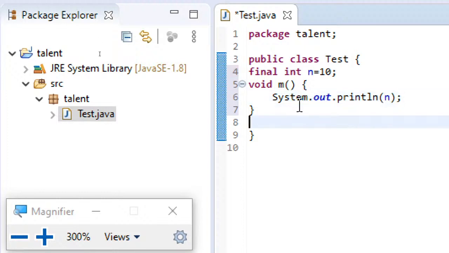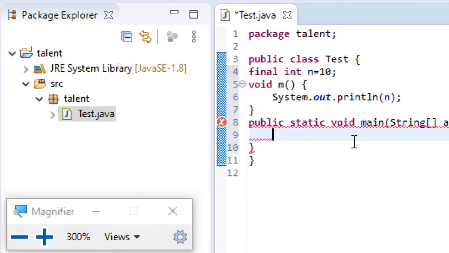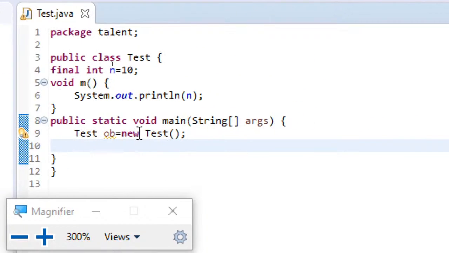Let me also add a main method, main control space, and then create the object for this: test ob equal to new test. Observe here, I don't have my own constructor. So the JVM will add the default parameterless constructor to my class. I'm saving this, and then invoking ob.m.